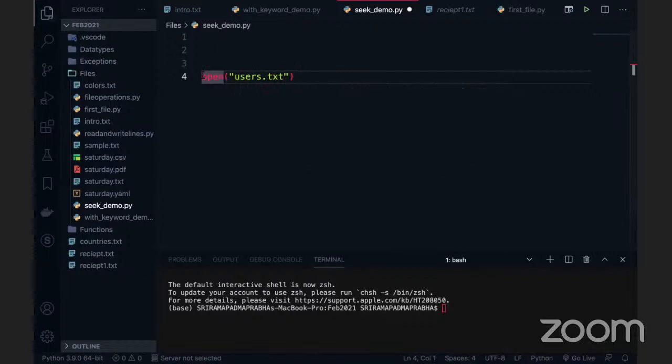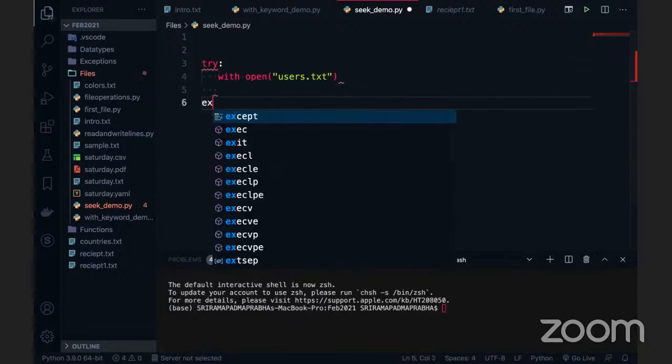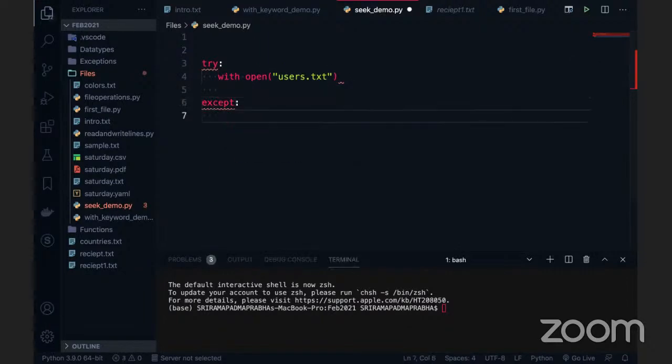Going forward, I will use the with keyword only. So you have to write a try block here, because this is how we can write it, and of course there is an except here. We can define the file.